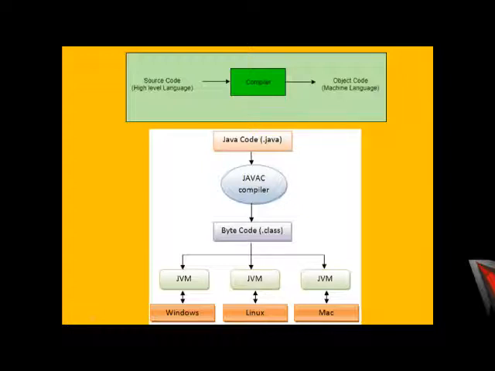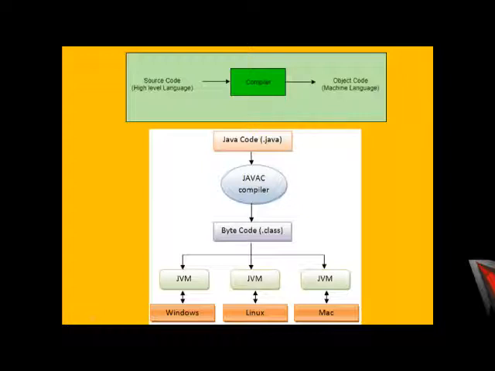In a general program, source code is the code that we write in a high level language, and the compiler checks for errors throughout the whole program and then converts it into machine code, which is binary code of 0s and 1s, and it runs the program. But what happens in the case of Java? There is a slight change in the total procedure in the Java format.